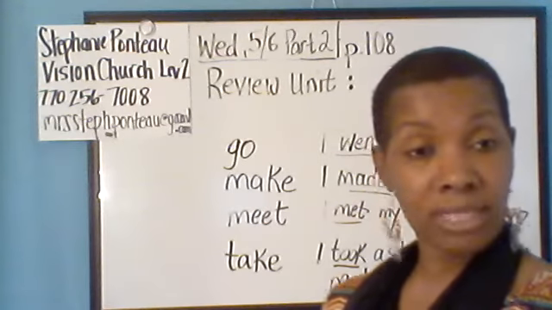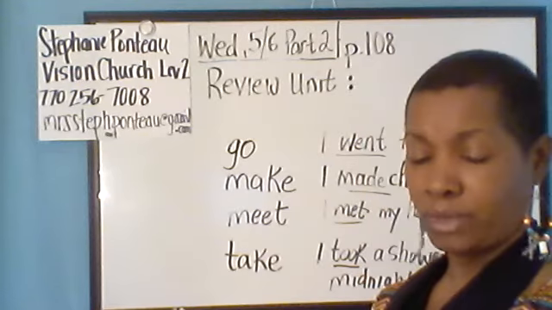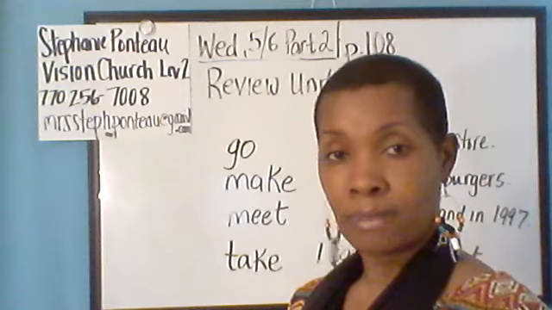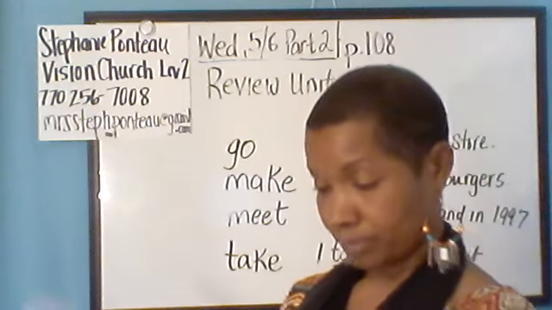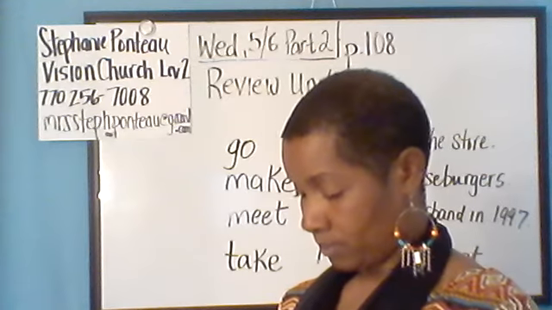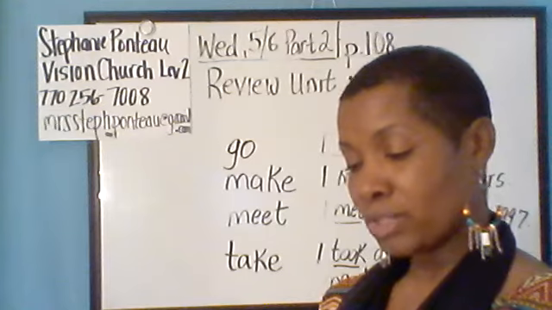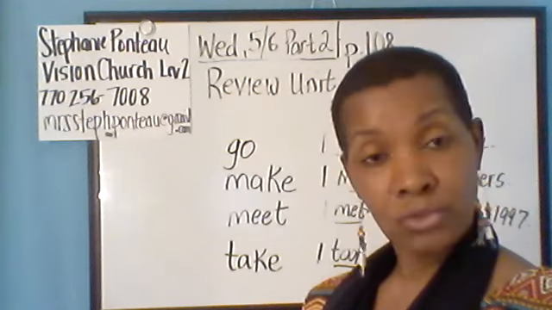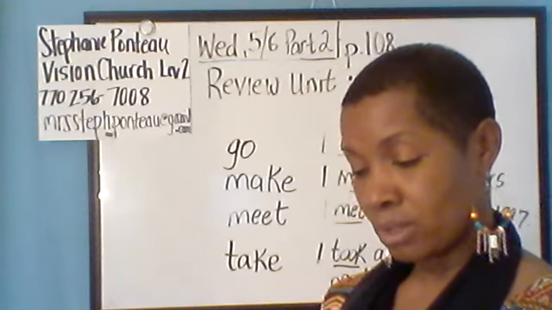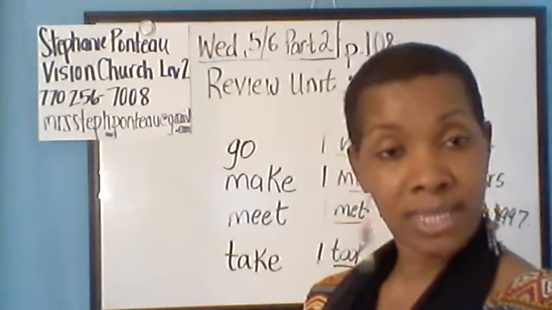Alrighty, so now let's open our book. We're going to continue on with our review of units 7 and 8. Okay, so exercise 1. Listening. Read the questions, then listen and circle the answers. Okay, so we're going to read the questions and then I'll play the audio so we can listen together, okay?